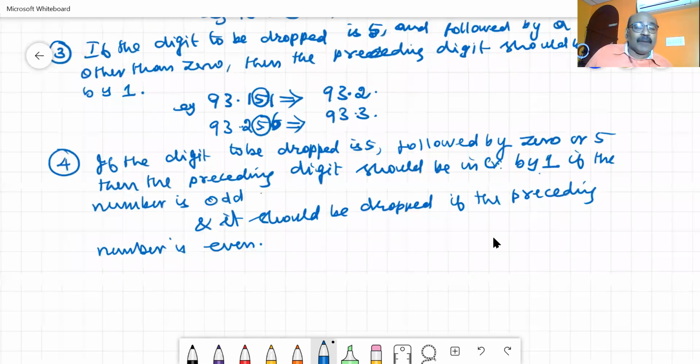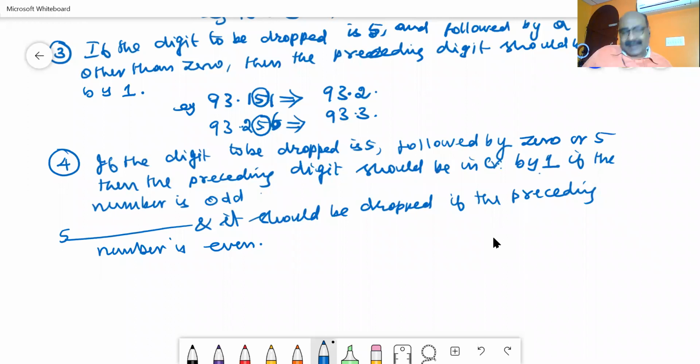In your book, they have given this as the fifth rule, again writing the same concept. So I am giving an example for the fourth one. If the dropped digit is 5, I am writing 93.15 and the number behind this is 5 or 0. The dropped digit is 5 followed by 0, which is not a non-zero number. We have to see the preceding number. If the preceding number is odd, then you convert it to even. That is 93.2.